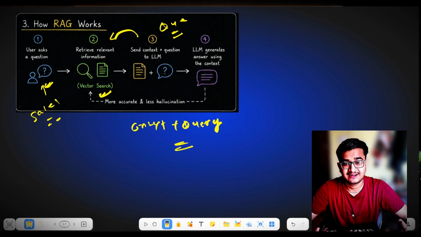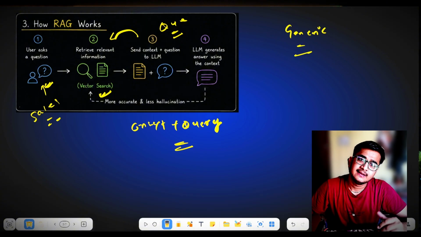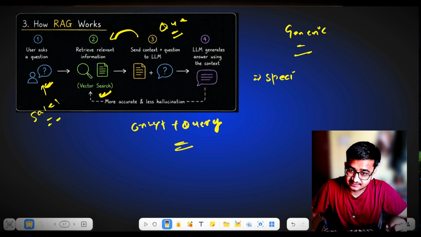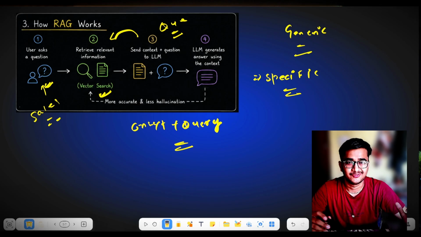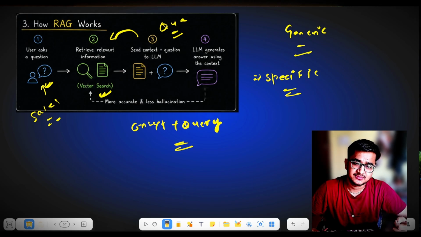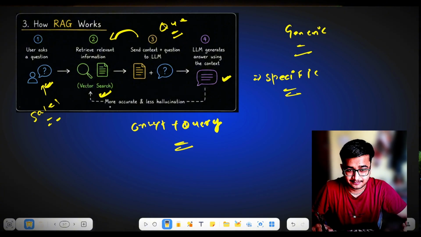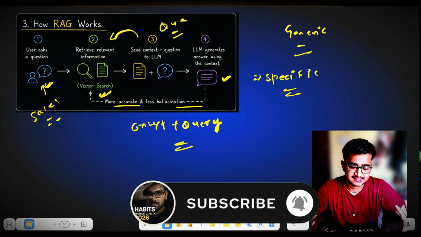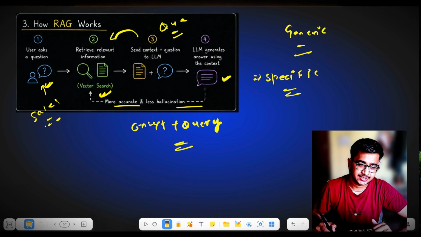Now it will provide a much better answer as compared to the answer it can provide only with the help of LLMs, because LLMs provide generic answers. But here you will get a specific answer related to what you have provided, what your context is. You will get each and everything. The LLM generates the answer using context here, and it can provide a more accurate answer, it will hallucinate less and provide much better results with the help of RAG. That's how RAG works.